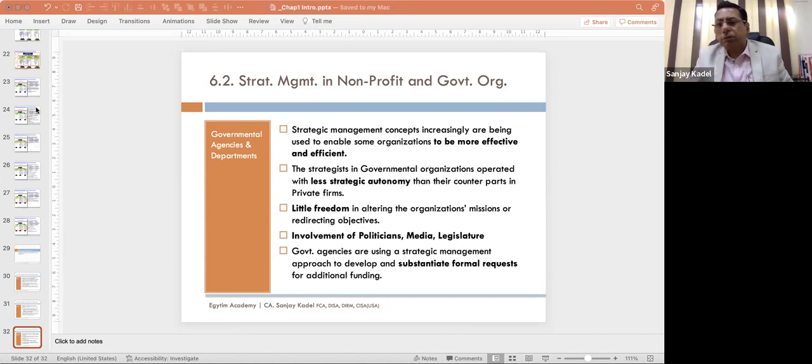Expansion strategy. You want to grow. You want to be aggressive in your next level of business performance. Expand the business, expand the product line, expand the service line, expand your customer base. Retrenchment means cutting down on your employees, on your products, on your branches, all those things. Retrenchment strategy. And then coming to your combination strategy.